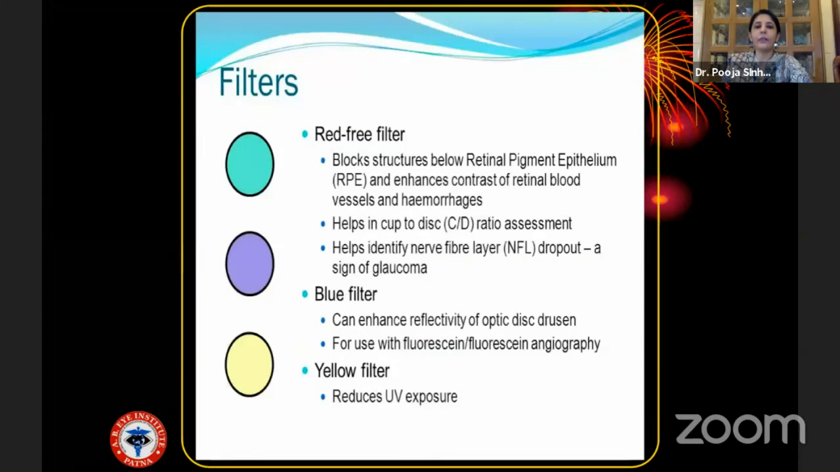The red free filter basically blocks the structures below the RPE and enhances the contrast of the retinal blood vessels and the hemorrhages. It helps in the cup disc ratio assessment, and it helps to identify the nerve fiber layer dropout, which is a sign of glaucoma. The blue filter can enhance reflectivity of the optic disc, and it is for use with fluorescein angiography. And the yellow filter reduces the UV exposure.